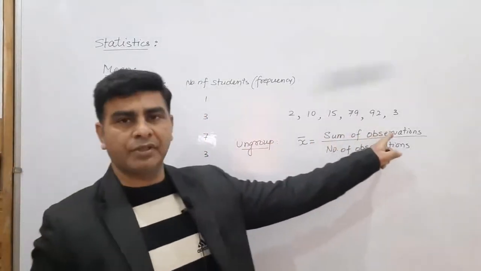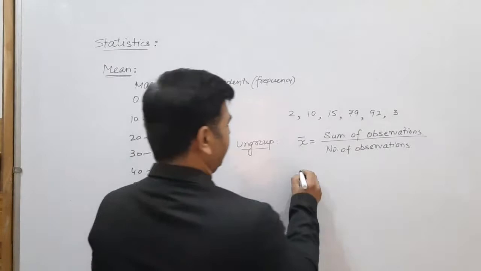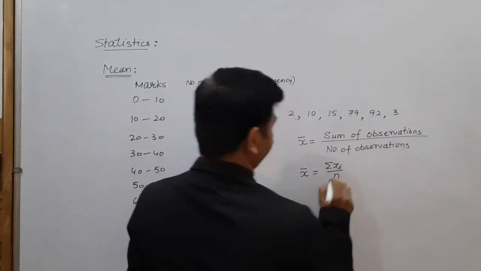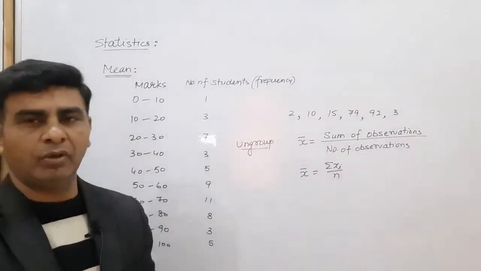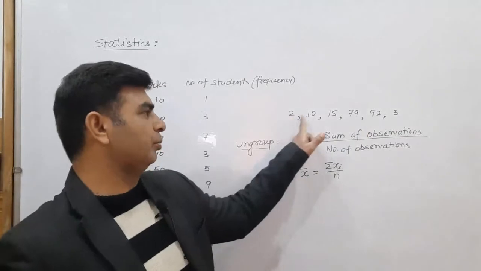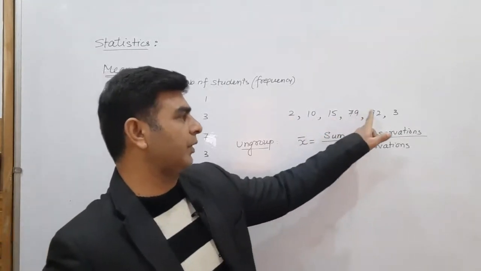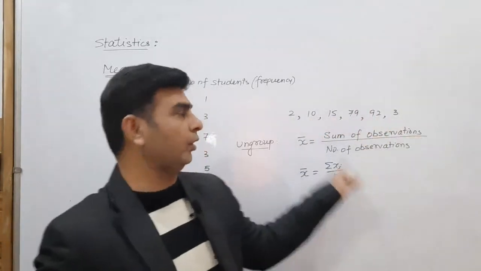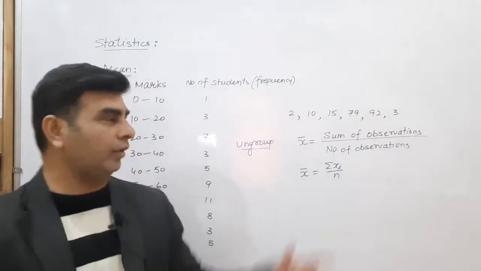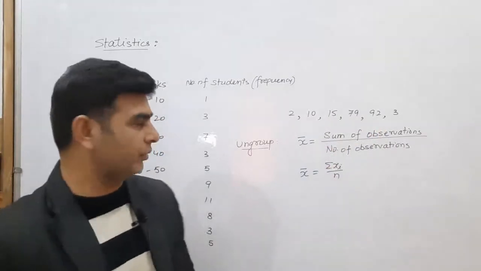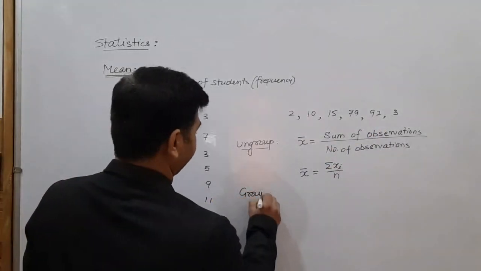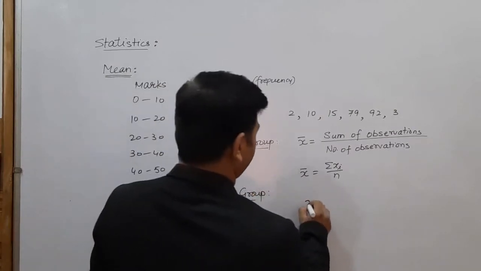Mean is the sum of observations divided by the number of observations. Mathematically it can be represented by summation of xi upon n, which is the sum of all the observations. Like, if you want to find the mean of these marks, 2 + 10 + 15 + 79 + 92 + 3 upon 6, that is divided by 6, will give the mean of these marks obtained by students, 6 students.